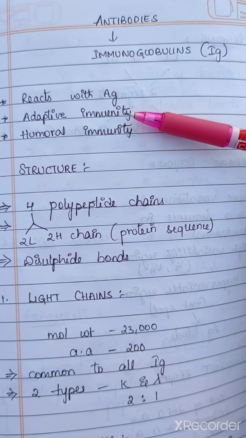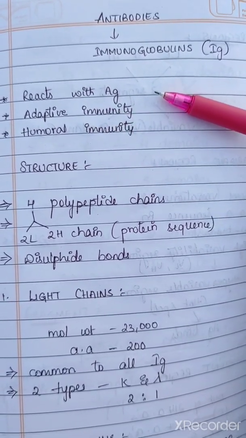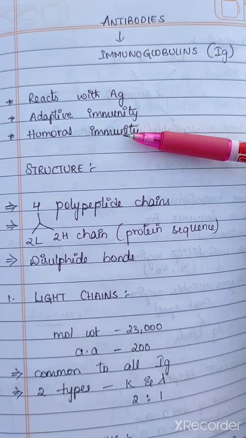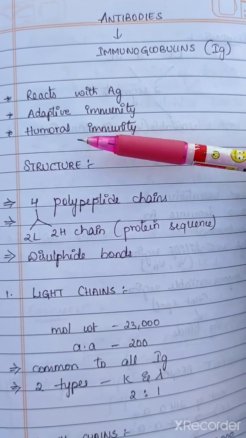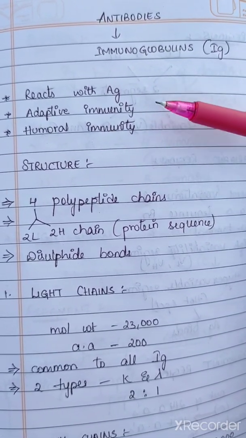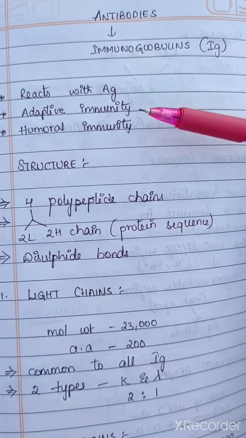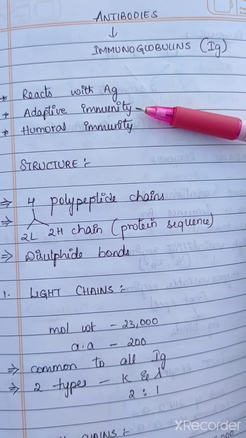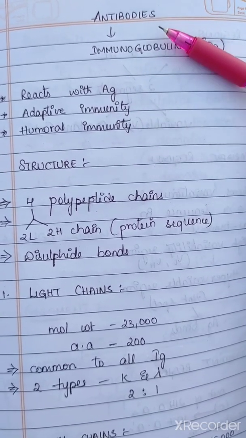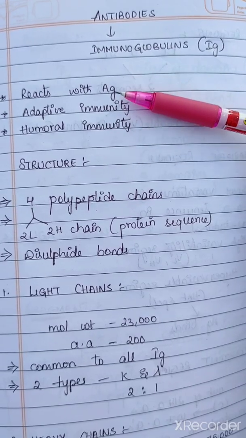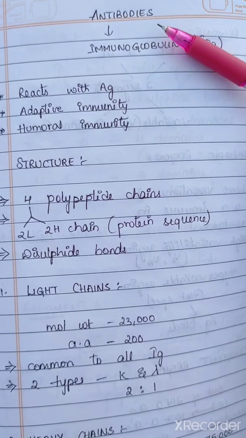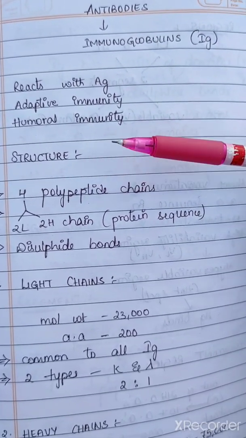So it is known to cause adaptive immune response, as well as it will be showing humoral immunity. Means the production of antibodies against antigen is humoral immunity. These antibodies can be produced in vitro or in vivo. Once antibodies are produced in the body, they are ready to react with the antigen and produce immune responses.